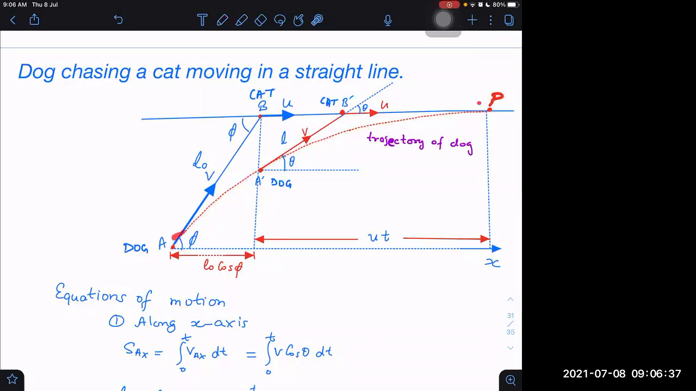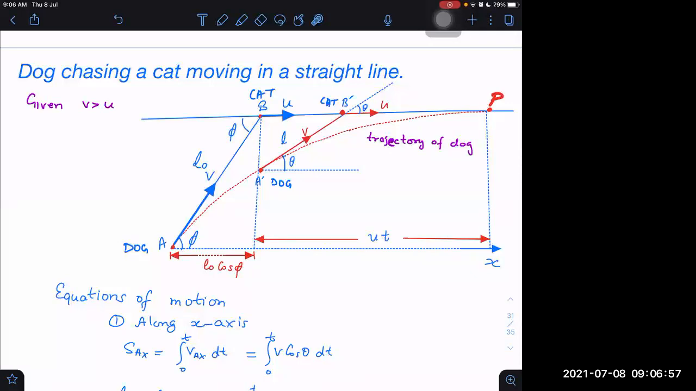The dog cannot meet the cat unless it is given that V is greater than U. The velocity of the dog must be greater than the velocity of the cat. Then only can the dog meet the cat, otherwise the dog can never meet it.